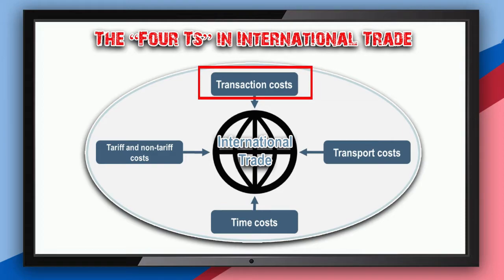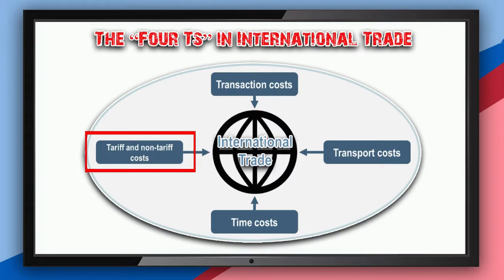It can include the gathering of information, negotiating, and enforcing contracts, letters of credit, and transactions, including monetary exchange rates if a transaction takes place in another currency. Transactions taking place within a corporation are commonly lower than for transactions taking place between corporations. Still, with e-commerce, they have declined substantially.